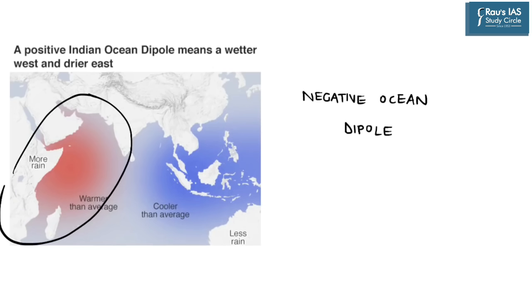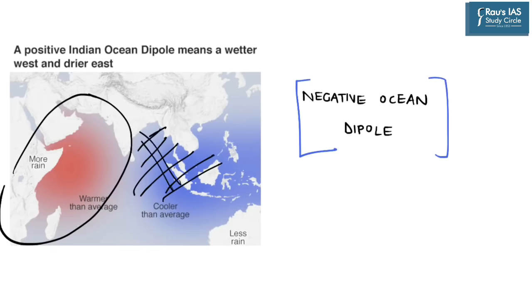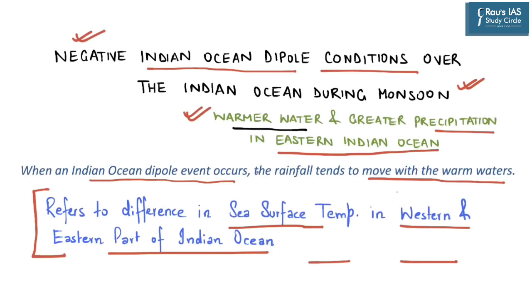Whereas with respect to negative Ocean Dipole, the warmer waters shift towards the eastern part of the Indian Ocean, and it means more precipitation in the eastern part of the Indian Ocean. So the important point to be noted is that when this event occurs, the rainfall tends to move with warm waters.